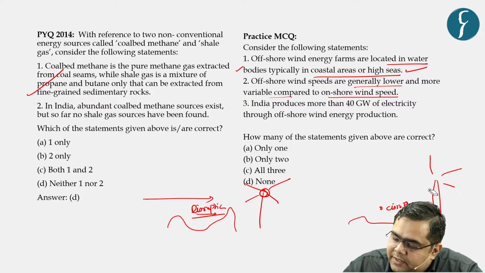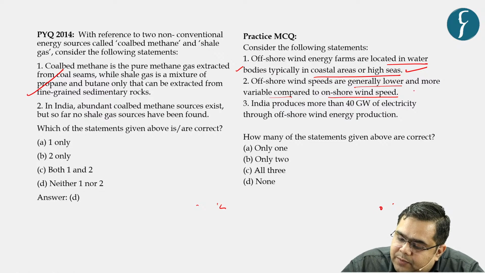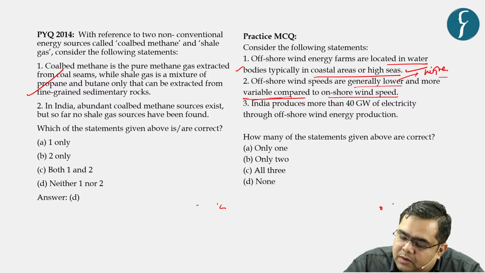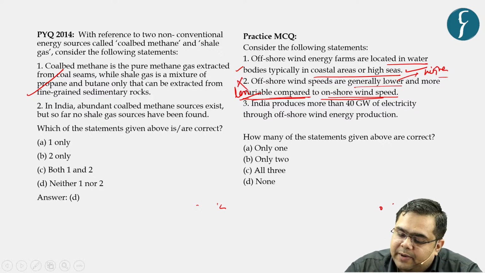So common sense dictates that offshore wind speeds are generally higher and less variable. That means offshore wind speeds are constant, right? So statement 2 is incorrect.